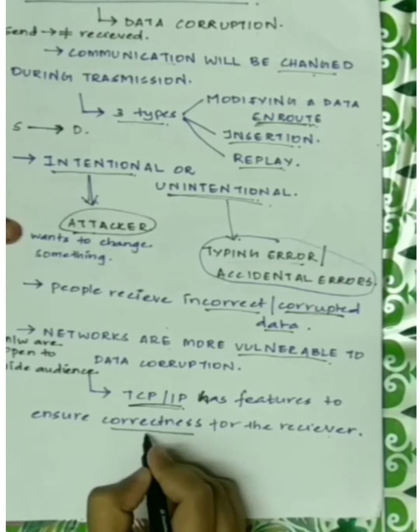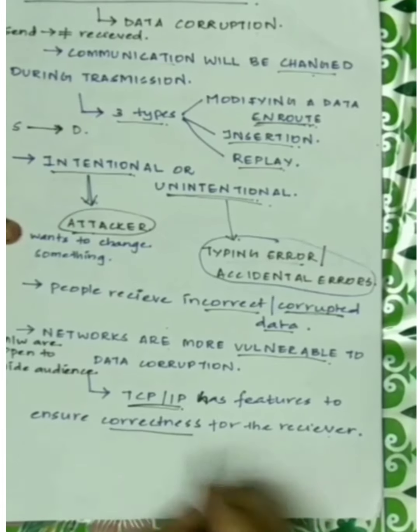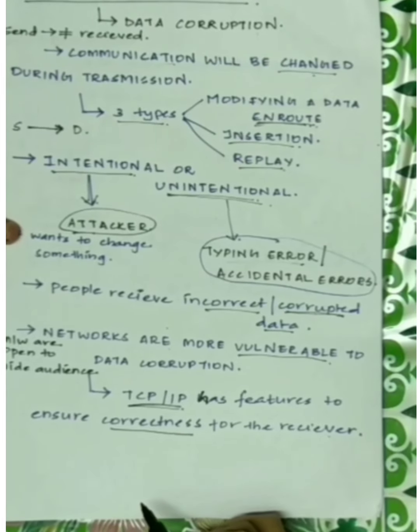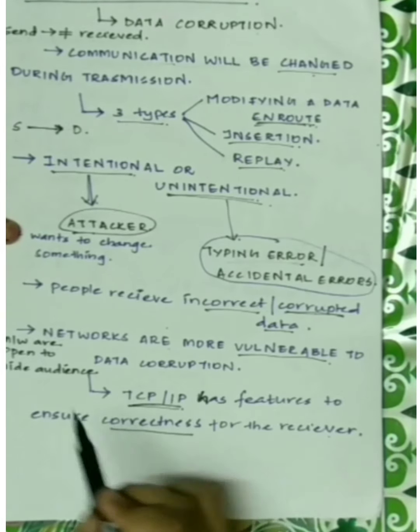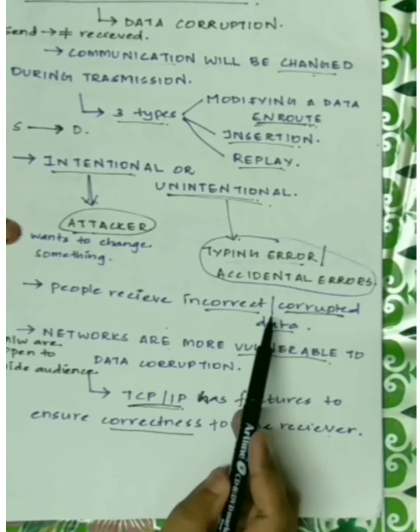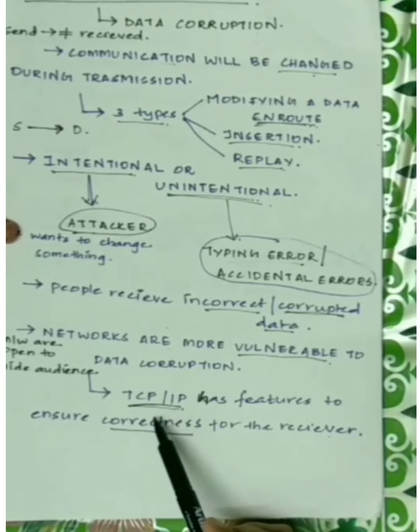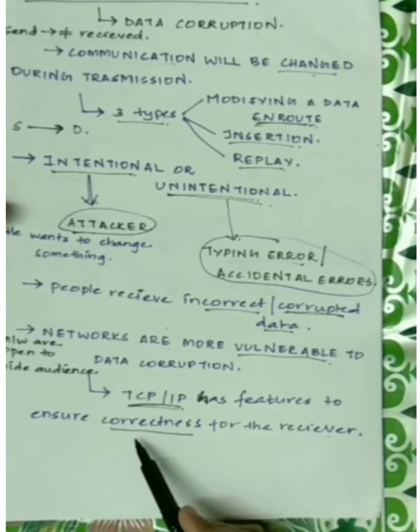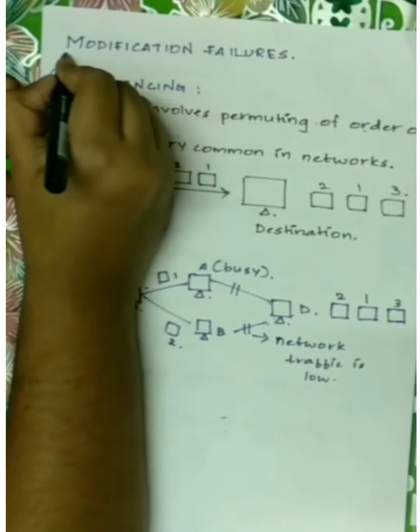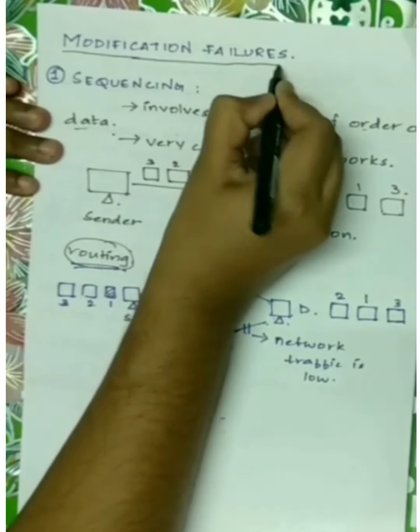Now we'll move on to modification failures. So before that, I hope this is clear about data corruption. The incorrect or corrupted data is being received at the receiver end, and it can be corrected using TCP/IP, which has features for correction. So modification failures.